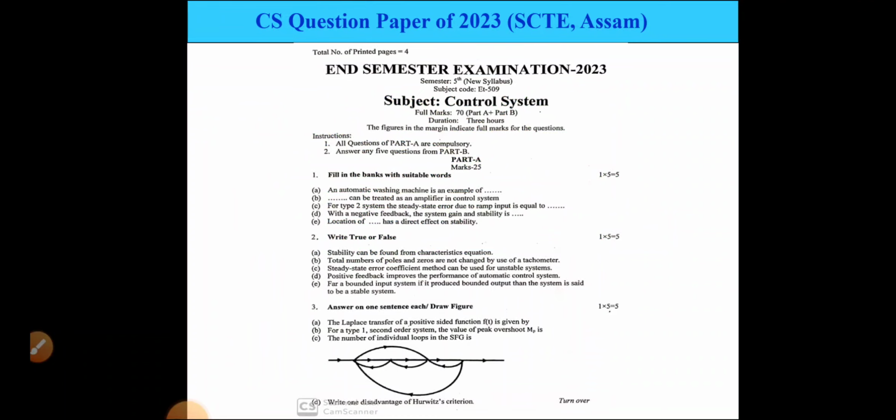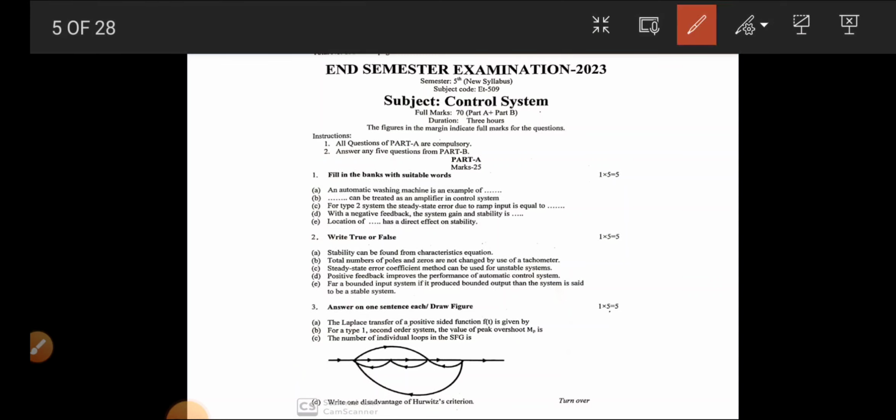So this is the question paper of semester examination 2023, 5th semester new syllabus, subject code 8509, control system. There are two parts, part A and part B. This is a 3 hours duration. In part A there are 25 marks. Here are 5 questions, 5 marks in each question.